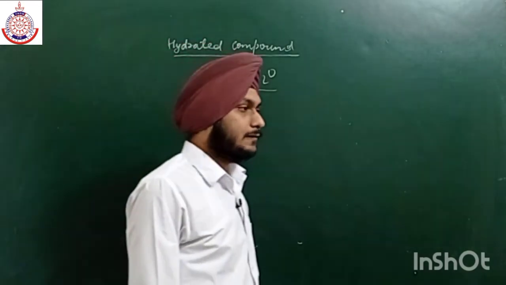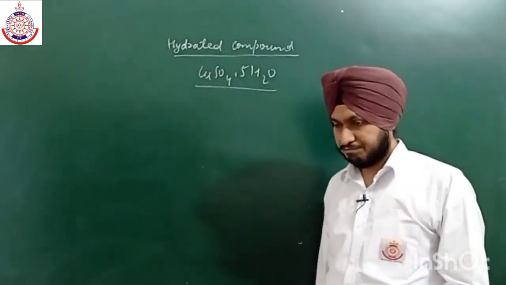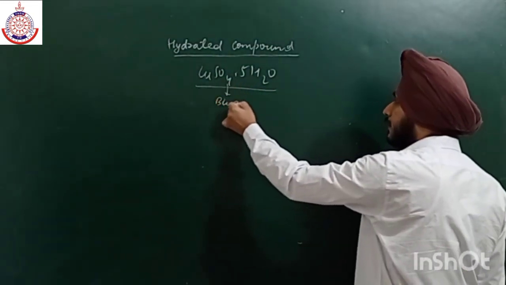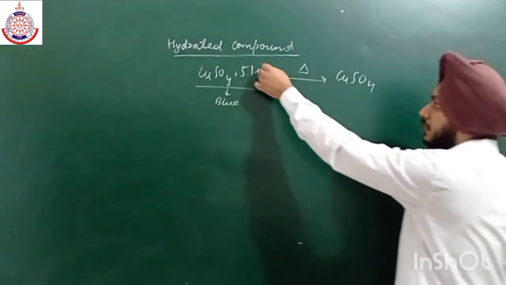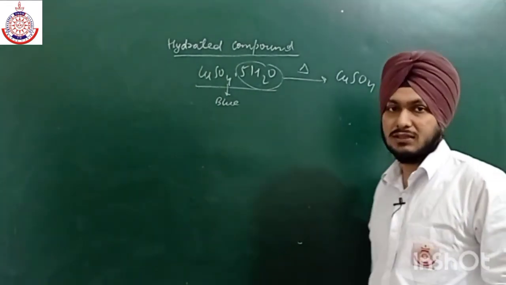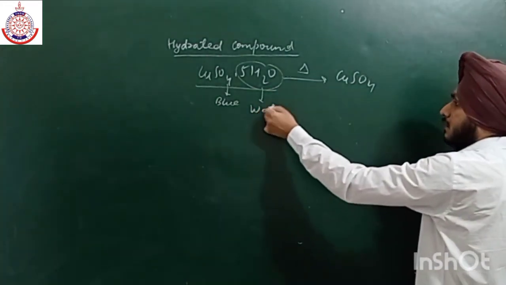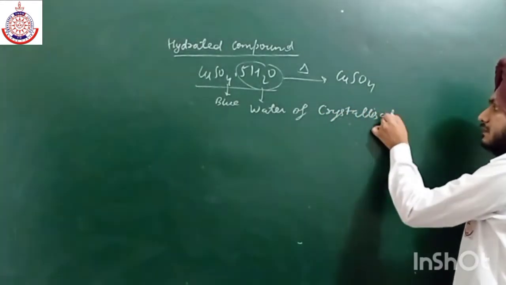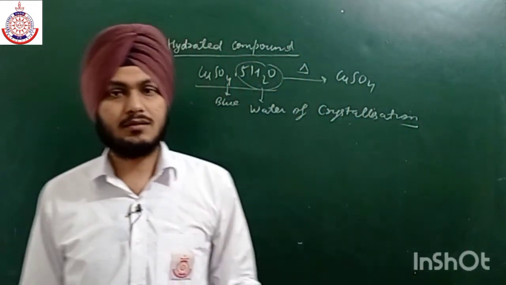When the water molecule is present in the crystal lattice, the compound shows a color. For example, copper sulfate is blue in color, but when we heat this compound, it decolorizes. Its water of crystallization gets reduced. So what is water of crystallization? Water of crystallization is a property in which water molecules are present in the crystal lattice to impart color. So this water is responsible for the color.